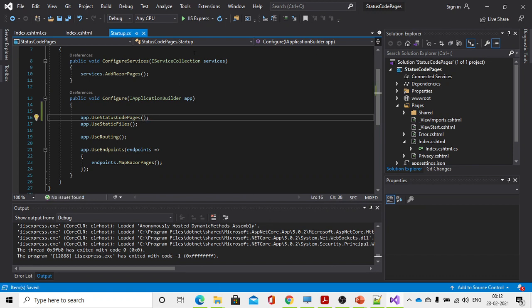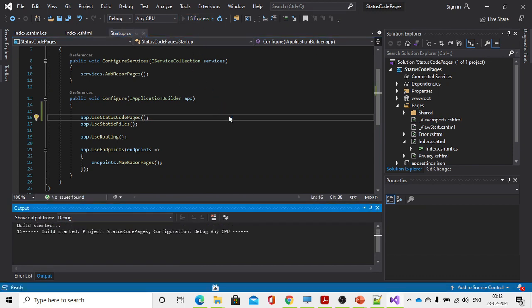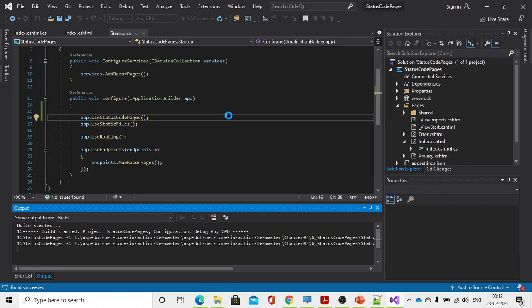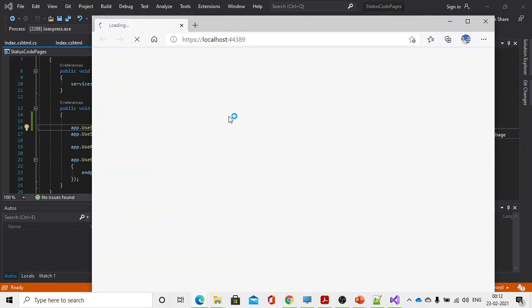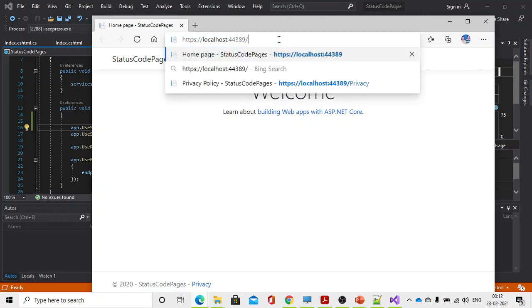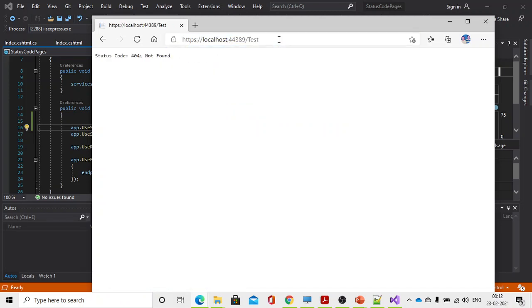Okay, now I will run the application again. Now we'll see what output it will give. Now I'm trying to access the page. It does not exist. See here, status code 404 not found. So now we can see the particular status code pages, like the 404 error.